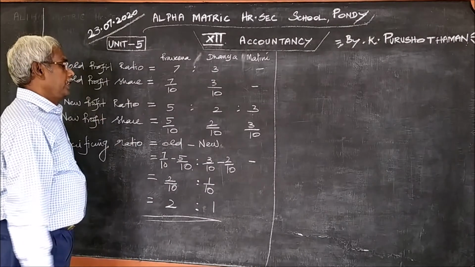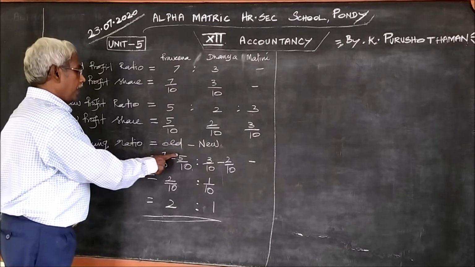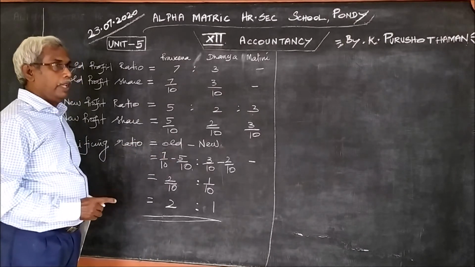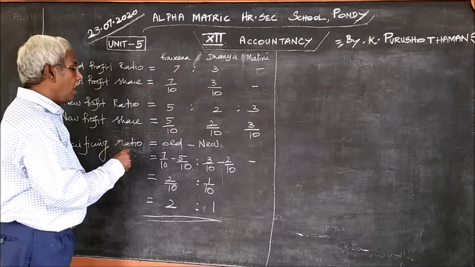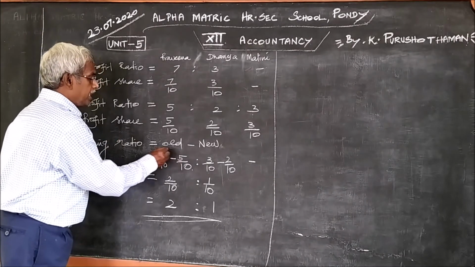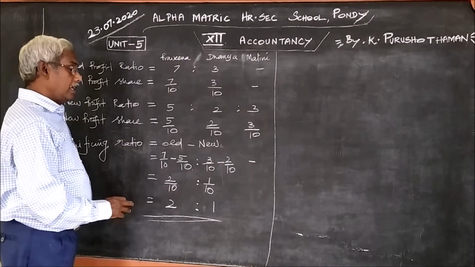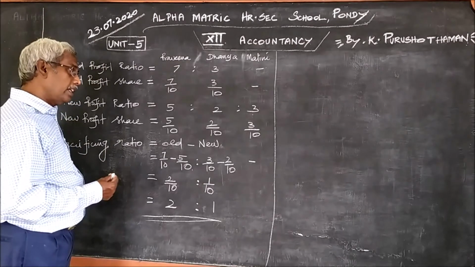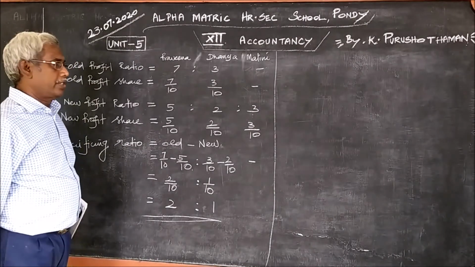One thing you must be very careful about. When you subtract one fraction from the other, you should check whether the denominator is equal or not. Denominators must be equal. If the denominators are not equal, you should make them equal, then subtract.